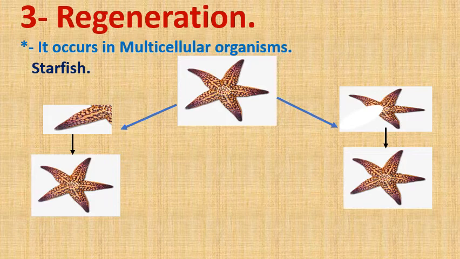By a process called regeneration. Pay attention, regeneration is a type of asexual reproduction, and here the starfish started to compensate the missing part in its body, by which the cell divided mitotically, producing new individual with identical genetic structure to its parent.